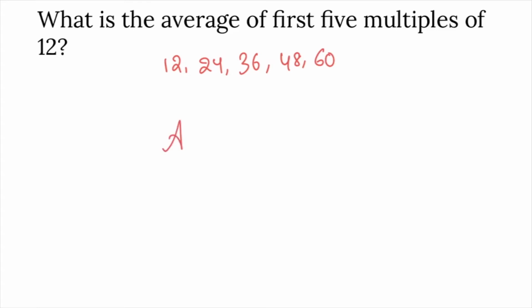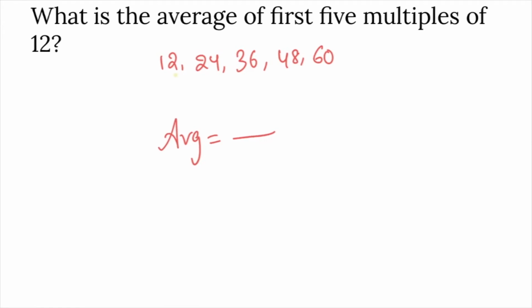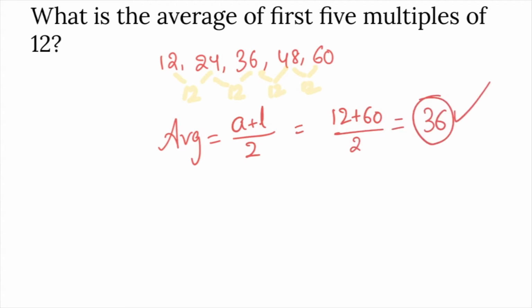We know that average is sum by number, but here, as these are all multiples, there is a common difference of 12, 12, 12. Whenever there is a common difference, they are in arithmetic progression. Whenever terms of an arithmetic progression are given, the average formula is (a plus l) by 2: 12 plus 60 divided by 2, 72 by 2, that is 36. The answer is 36.